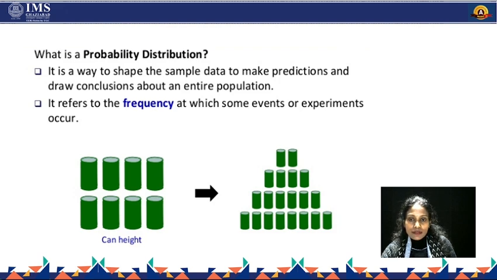For example, if we are going to examine a lot in a company that is producing bulbs, and we have to fetch the data on how many bulbs are defective, it is impossible to check the whole lot. In that case we take some samples and check whether they are properly working or not. So probability distribution means collecting our sample data such that we can make predictions and draw conclusions about our entire population. It refers to the frequency at which some events or experiments occur.